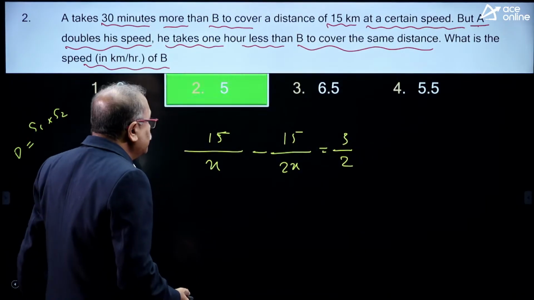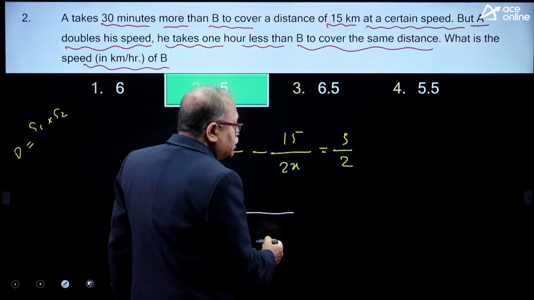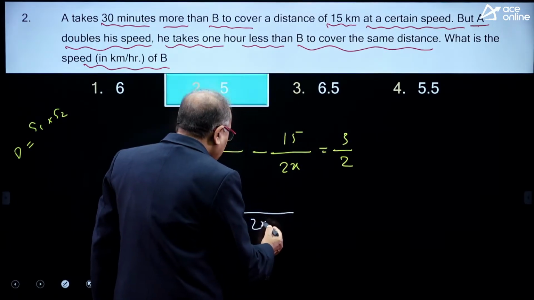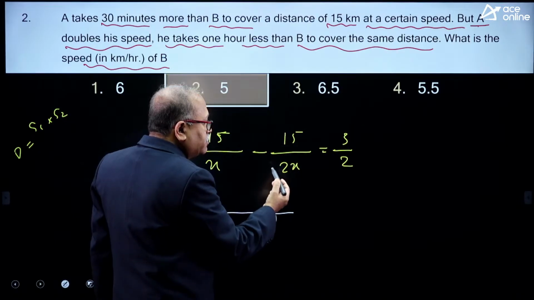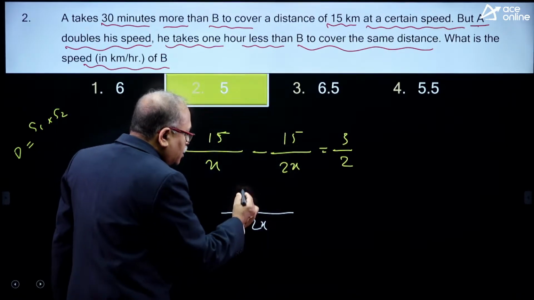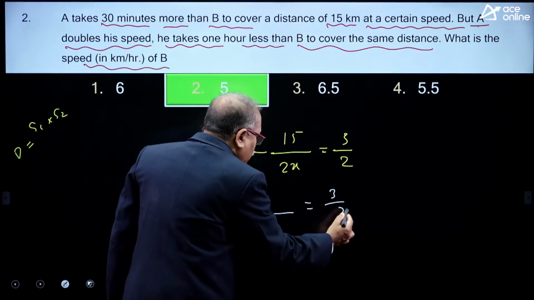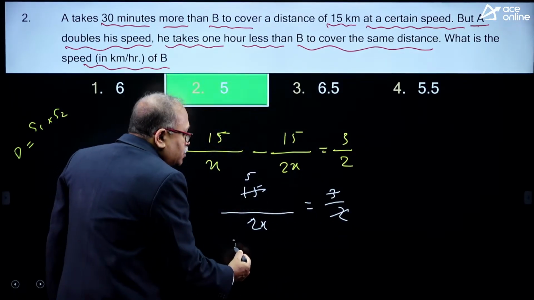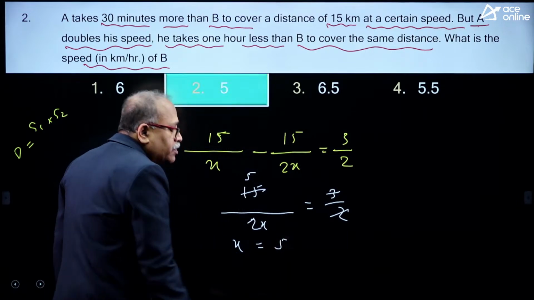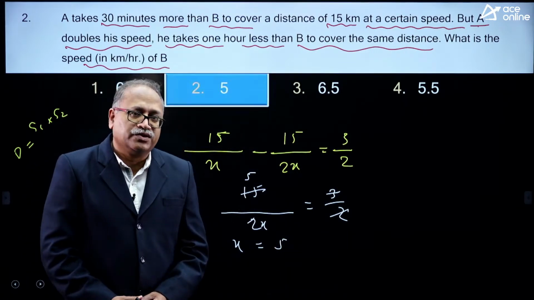Here, when I take the LCM, it becomes 2x, and 30 minus 15 is 15 by 2x, which is equal to 3 by 2. The 2 gets cancelled and the 15 cancels with 5, so x is equal to 5. With a very small equation, it can be solved.